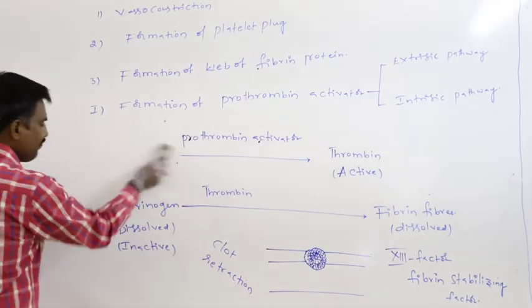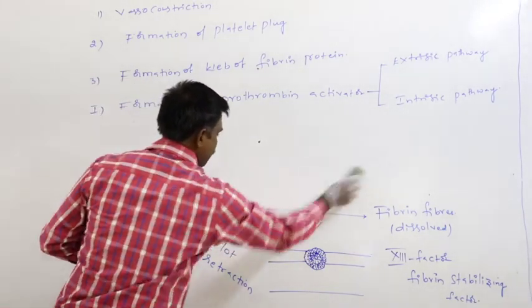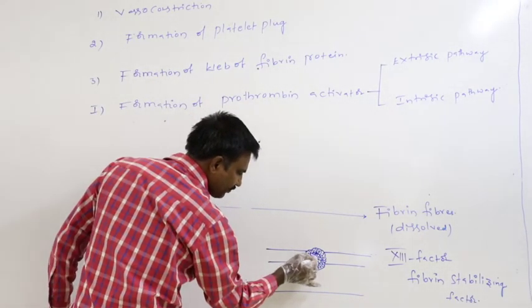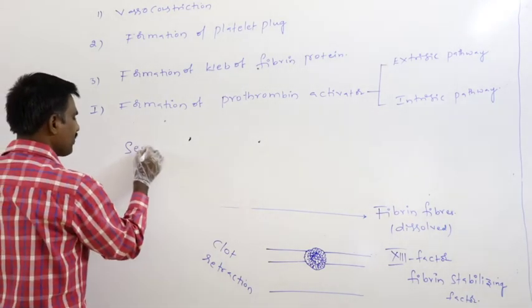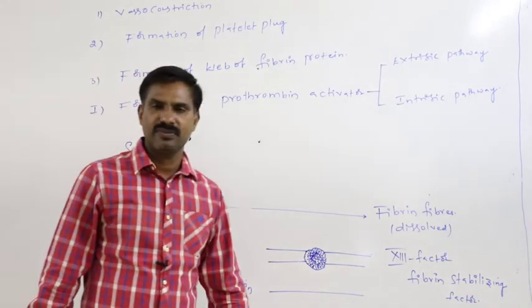After some time of formation of the clot, on the surface of the blood clot, the yellow colored fluid which gets formed is said to be the serum.